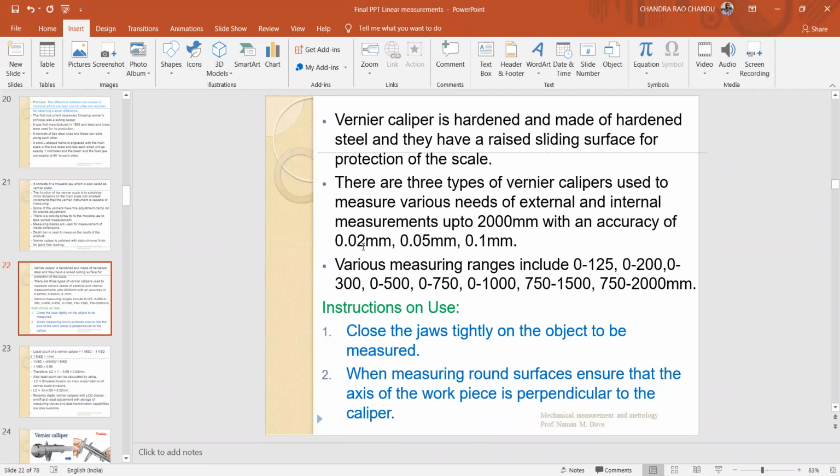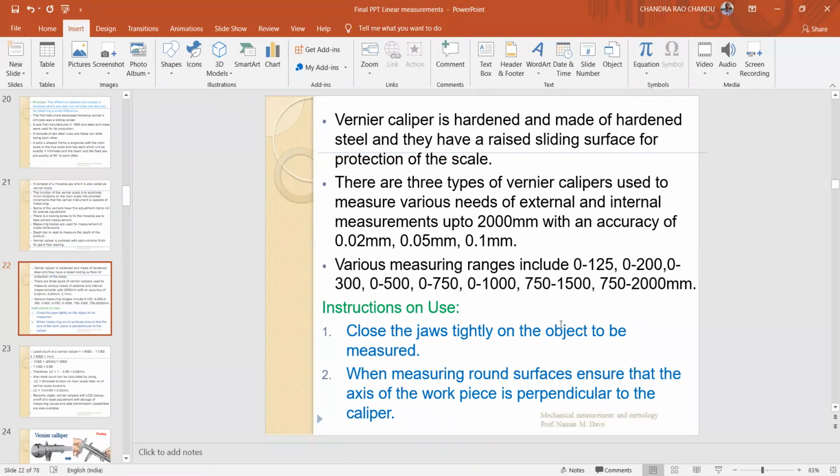Various measuring ranges include 0 to 125, 200, 300, 500, 750, 1000, 750 to 1500, and 750 to 2000. Likewise, various measuring ranges are included in vernier calipers.